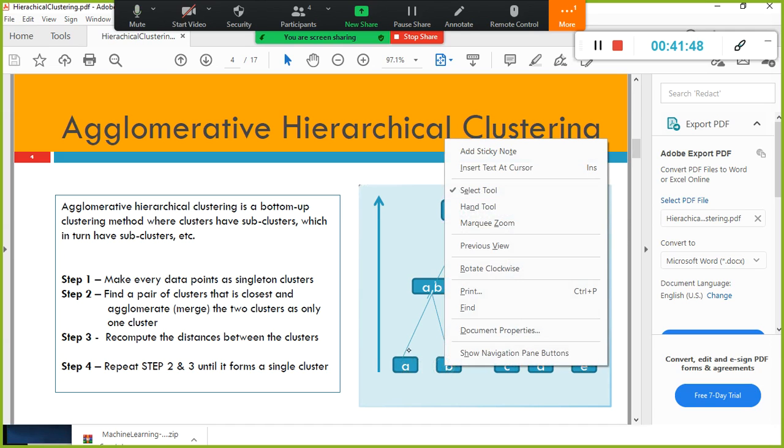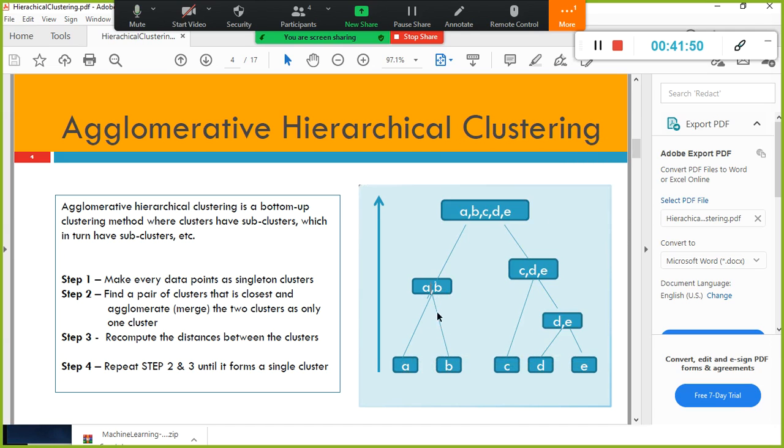Yes, so it combines these two. Similarly, D and E are closer, hence it creates a group here. Since C is closer to DE, it combines all these three values in a single cluster, and finally all the values. So this is bottom up.